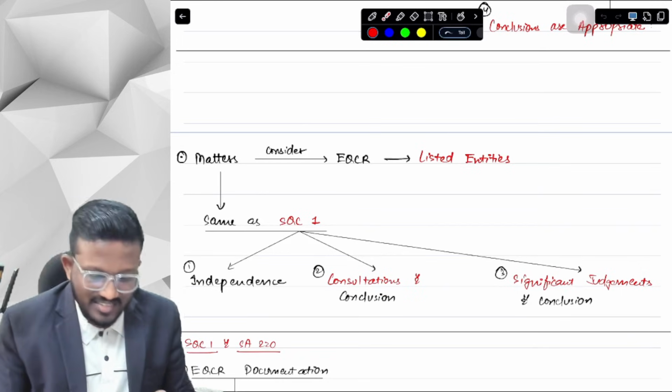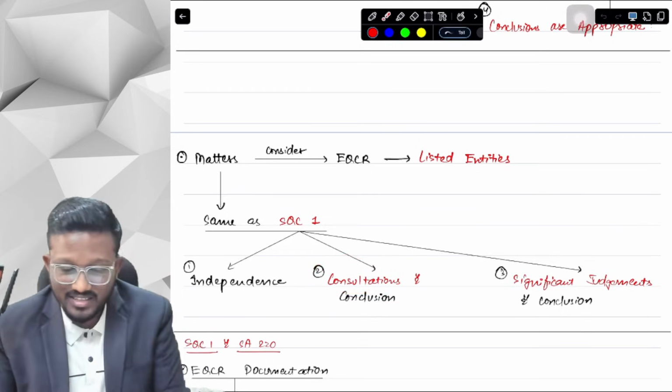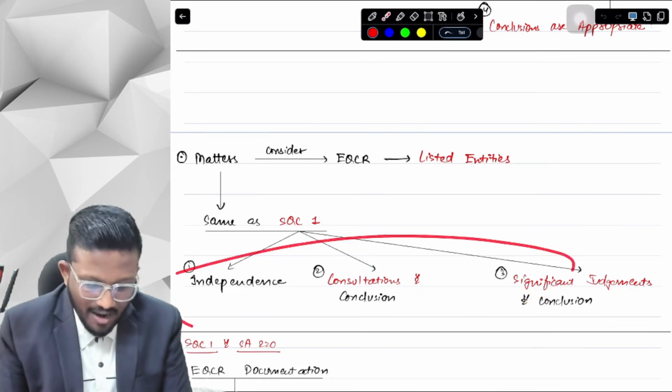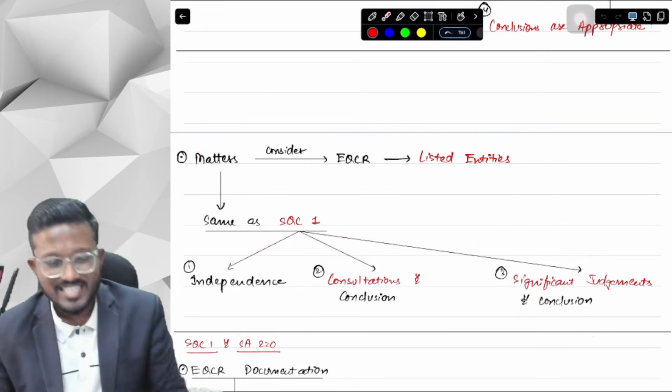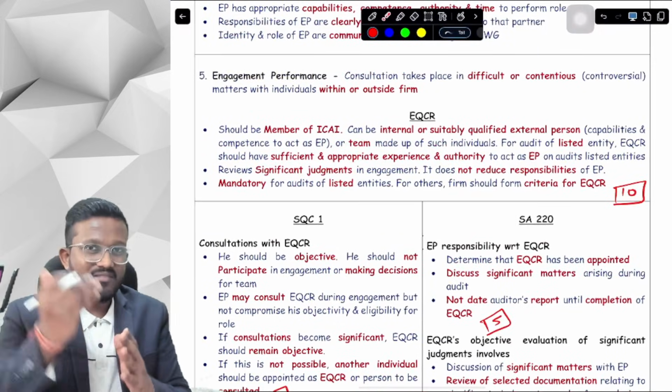Okay, yes sir. Second, we will see the consultations and the conclusions that we have formed, and lastly we will see the significant judgments that they have formed and their conclusions. So 3 things we have to consider as an EQCR of a listed entity in case of SA 220. Okay, yes sir. Now let's discuss first of all everything from our concept book, and then we will move forward.